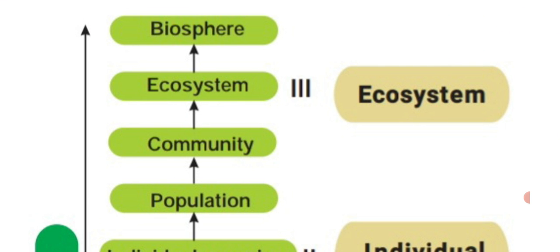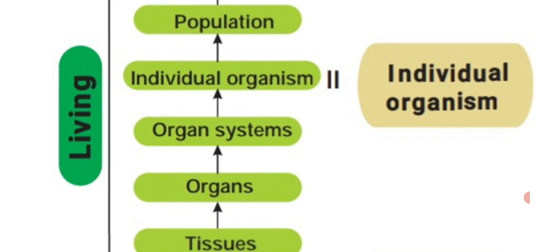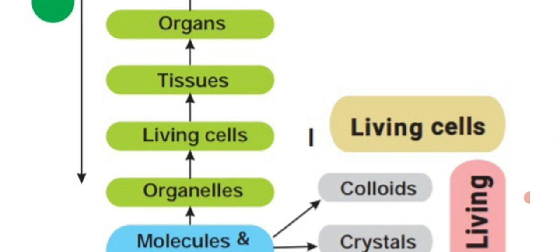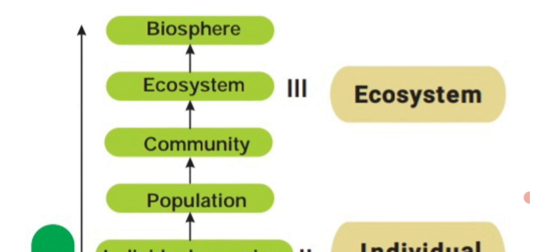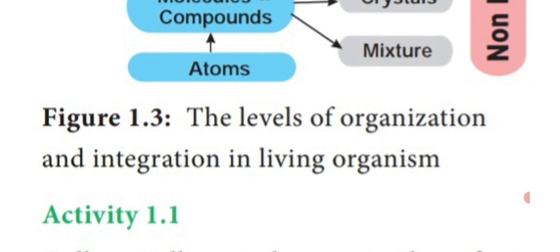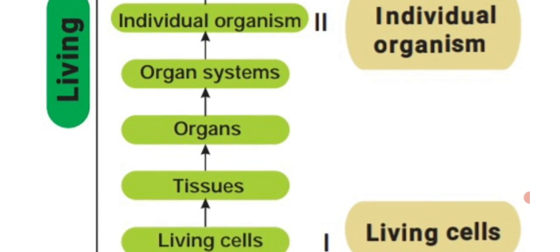Finally, they form the biosphere, that is plants and animals living on the particular earth. That is said to be biosphere with a complex structure. So these are the 3 important activities which take place: living cells, individual organism and ecosystem. So these are all the different levels of organization and integration between the living organisms.